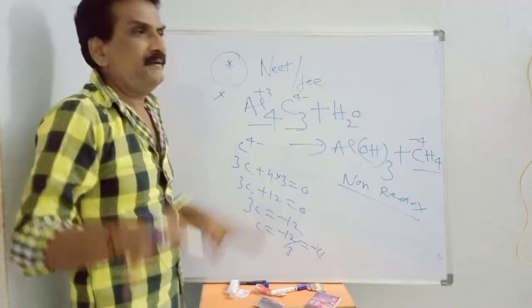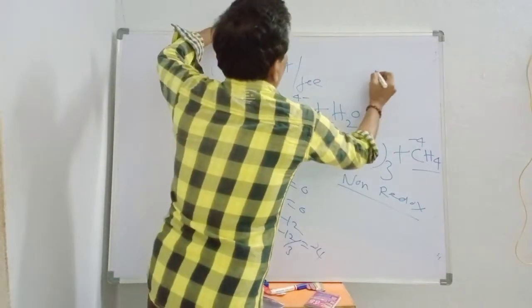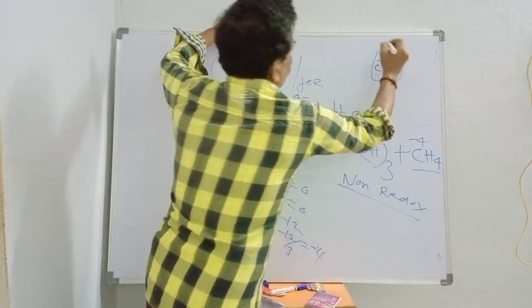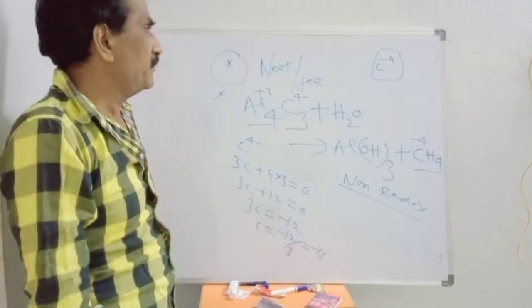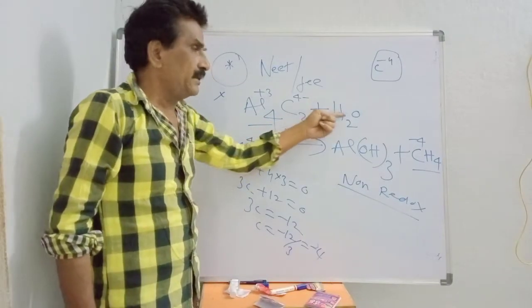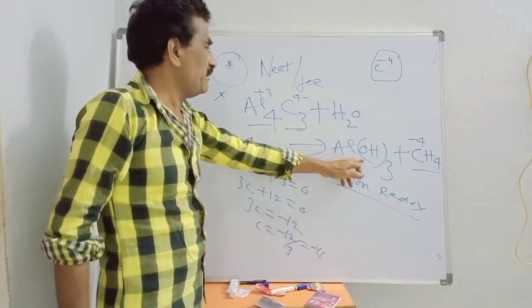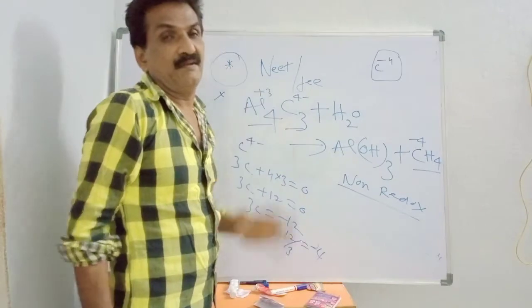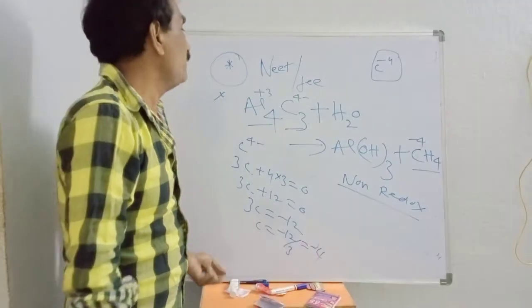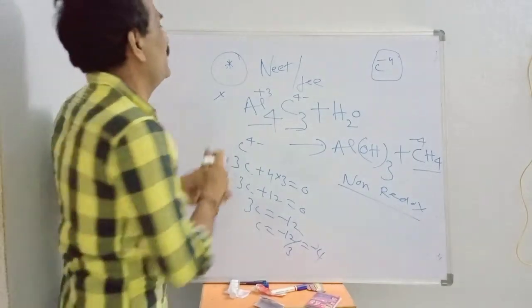So let me repeat. In aluminum carbide, carbon has minus 4 valency. Aluminum carbide undergoes hydrolysis. That means when it reacts with water, we get aluminum hydroxide and methane. So we have methane. So I will call them methanides. What am I calling them? Methanides.